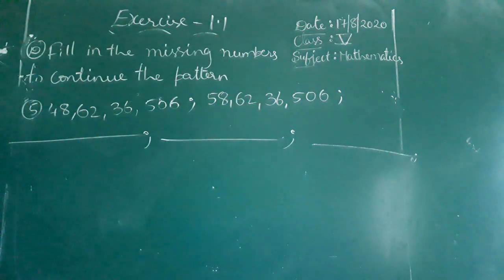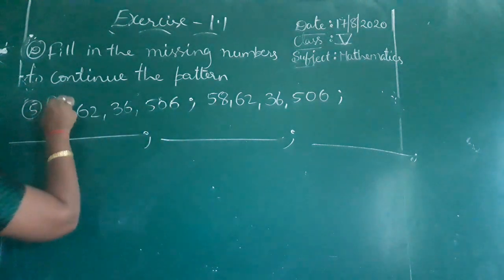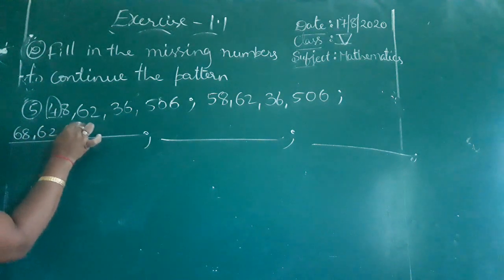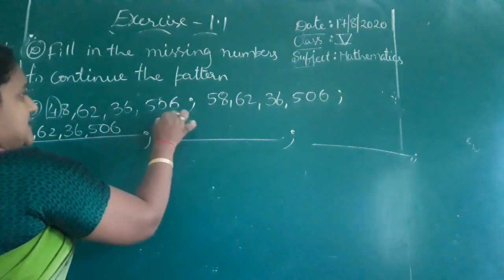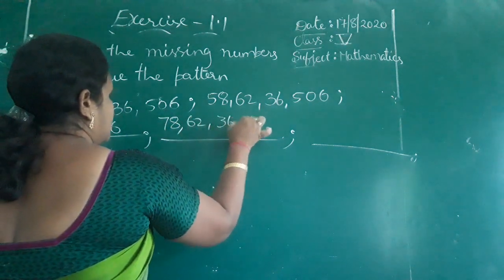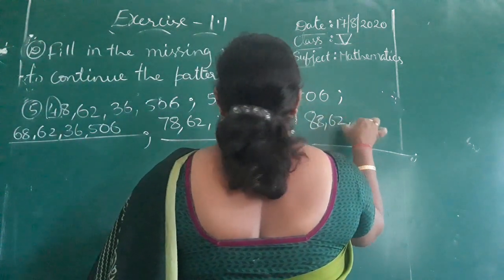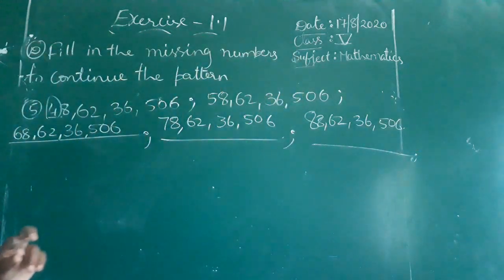If you observe, the change takes place at 10 crores. The change takes place at 4 after we got 5. So 5 after what will you get? 68 crore 62 lakh 36,506. Next 6 after what will you get? 78 crore 62 lakh 36,506. 88 crore 62 lakh 36,506. That you have to write.